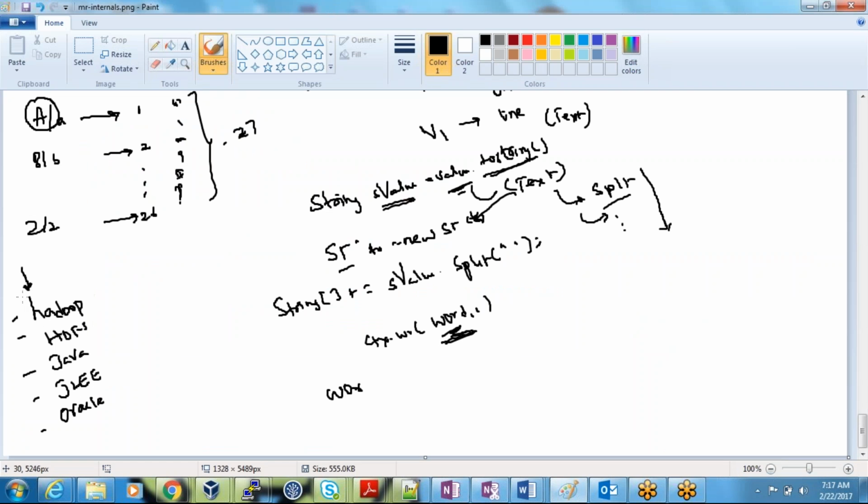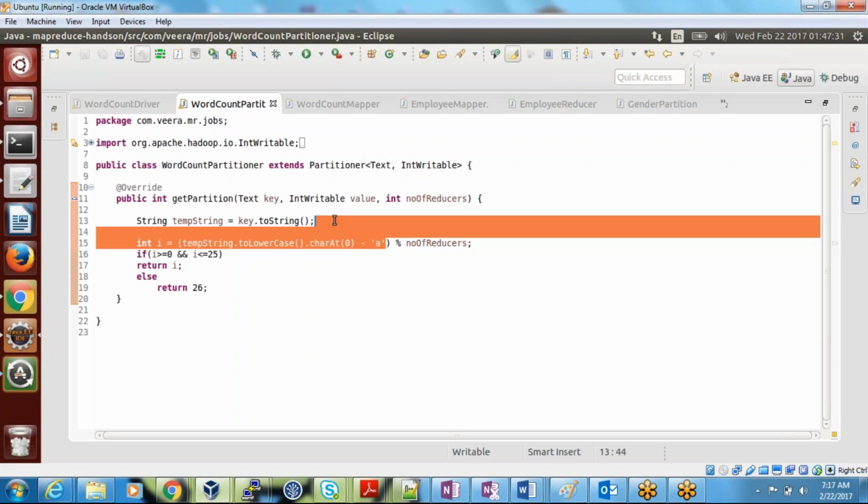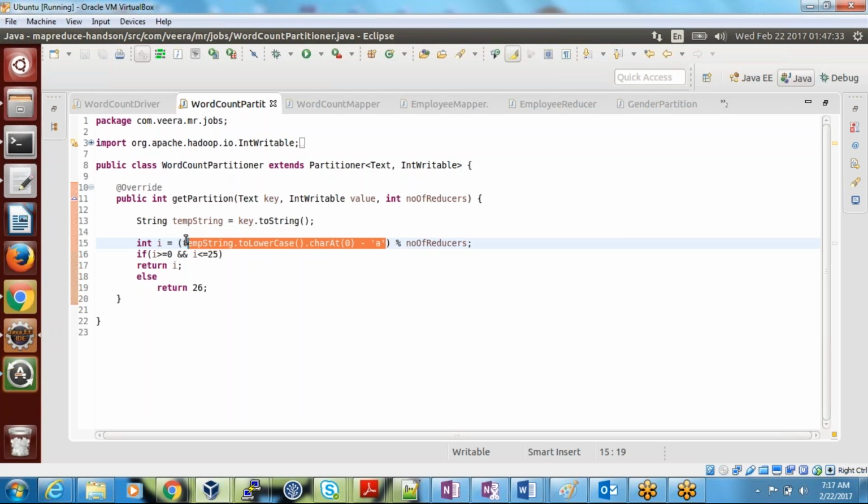For Hadoop, I want to get the first character. How will I get the first character? There is a method called charAt, so you'll get the first position. So the first letter, irrespective of whether it is small or capital, will be converted into lowercase, and then it will find the ASCII. And ASCII modulo by the number of reducers.